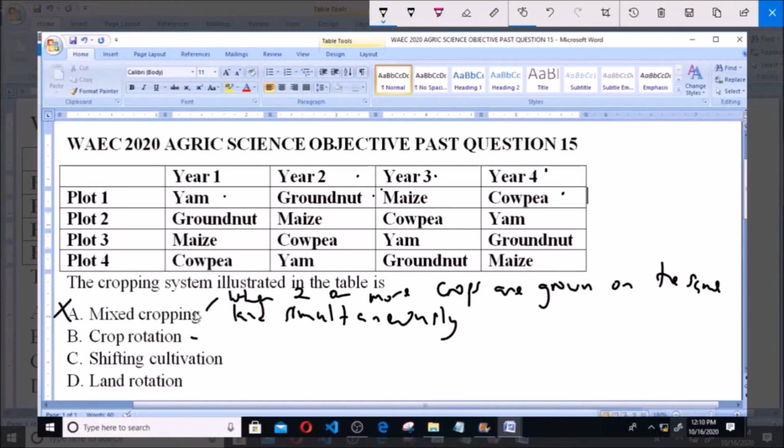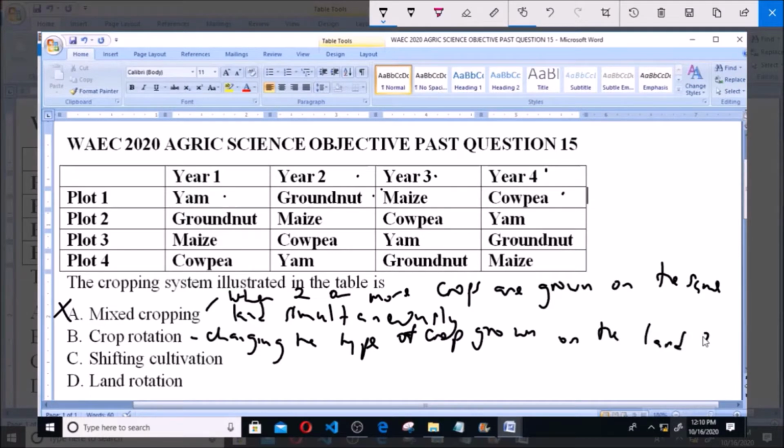Now, option B says crop rotation, and crop rotation is described as changing the type of crop grown on the land each season or year. As you can see here, that is actually the case, because the type of crop that is grown on the land on each plot is changed each season. For example, on plot 2, for the first year, groundnut was grown, and then for the next year another crop was grown, maize. Likewise the third and the fourth year. So option B, crop rotation, is the correct answer to this question.